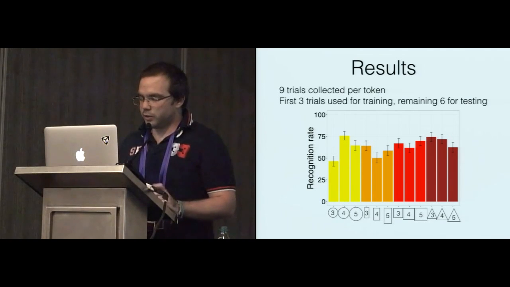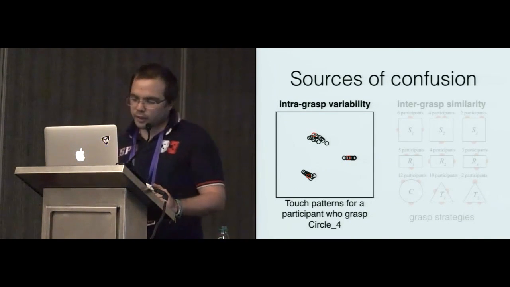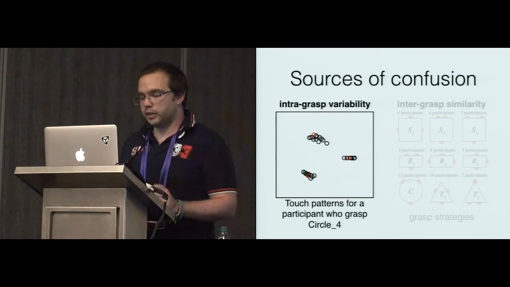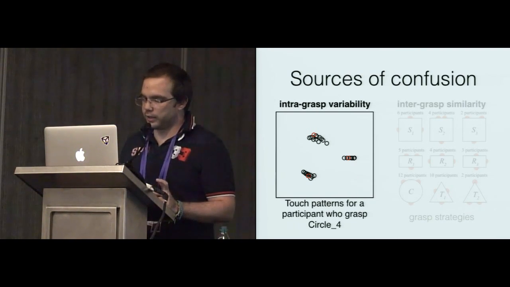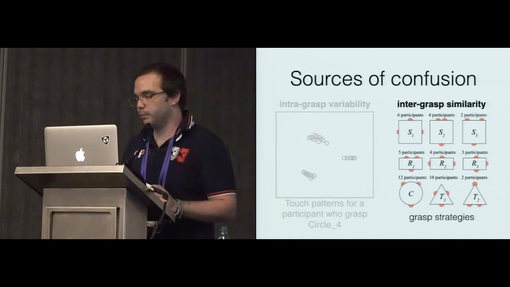To understand our results, we look in more detail at the different touch patterns that we have collected in our experiment. Our analysis revealed 2 sorts of confusion. First, there was some intergrasp variability. This comes from the fact that on a given token, one participant has a bit of variability in the location of his fingers when he grasps the same token over time.